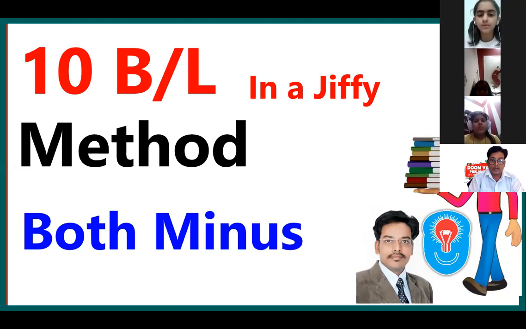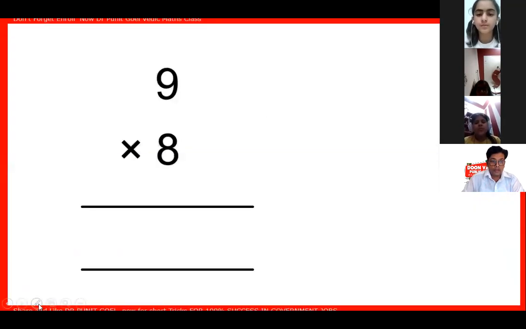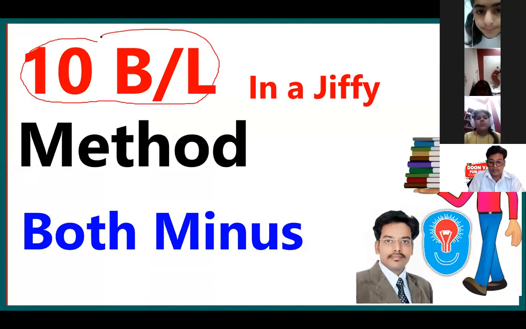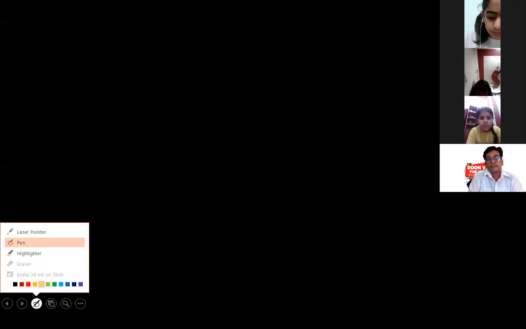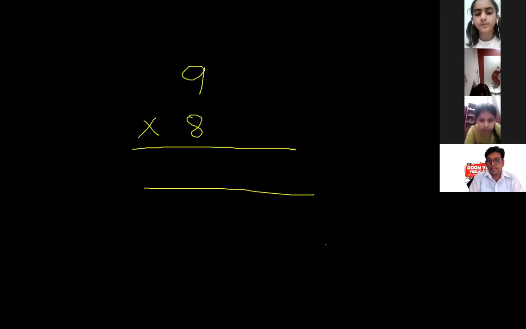The trick is called the one by one method, that is called the balance method trick. We call it the ten balance method. I will tell you how to calculate something by the ten balance method. Right here, one number and how to calculate it. Like, if I have to multiply 9 by 8, then what will be my answer? Everybody knows. I will say this is 72.